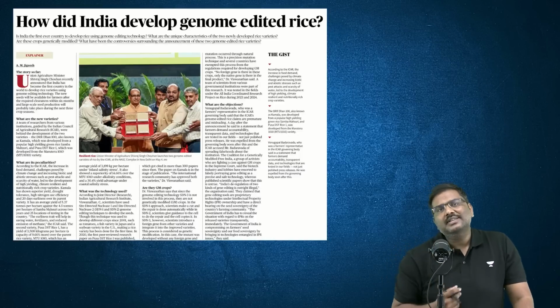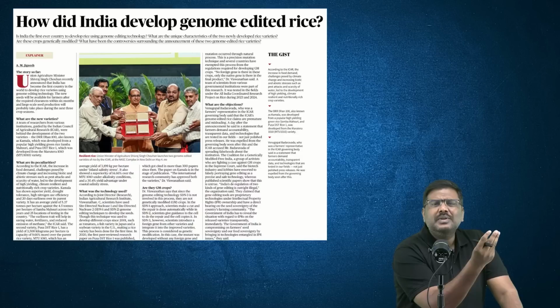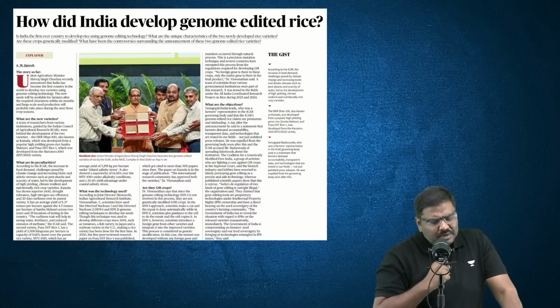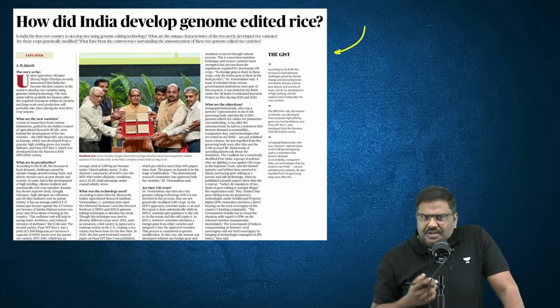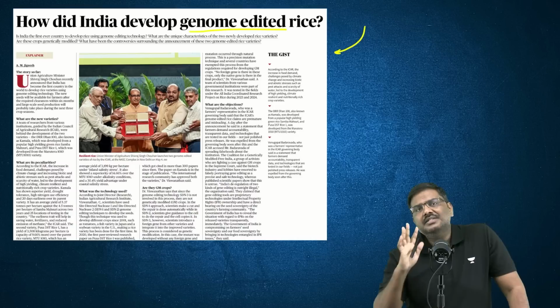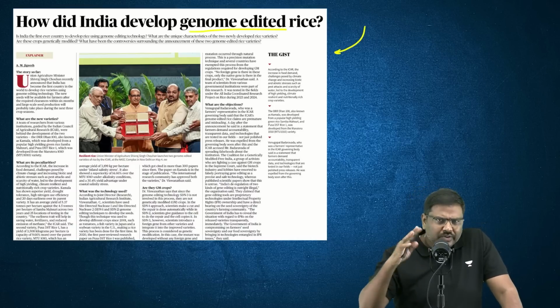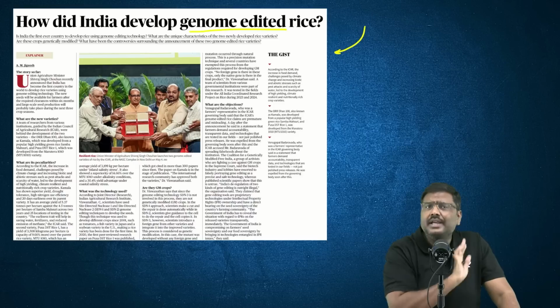I'll give you a couple of examples of what kind of articles were there in the newspaper, and what could be the probable areas. Two examples I'll give you. Very recently, there has been a lot of discussion associated with genome edited rice. All of you have come across this. Again, I'm taking examples from the Hindu newspaper only.